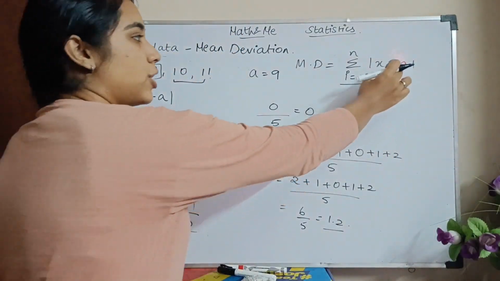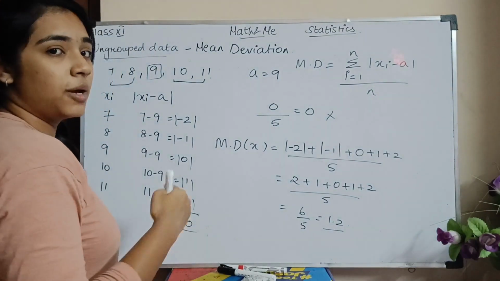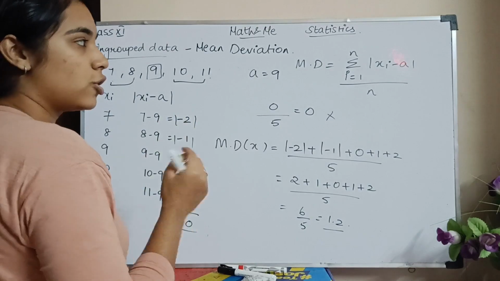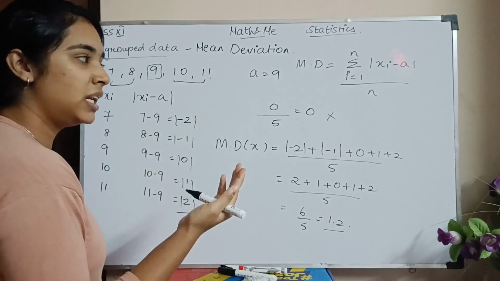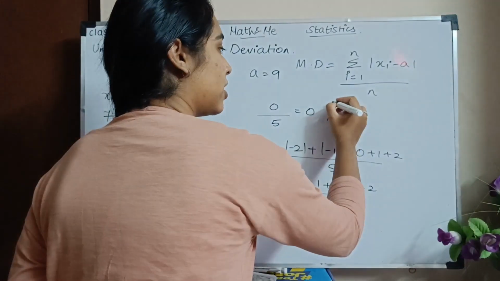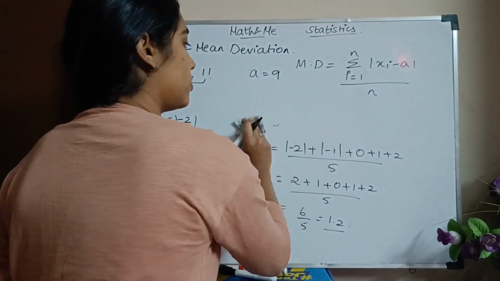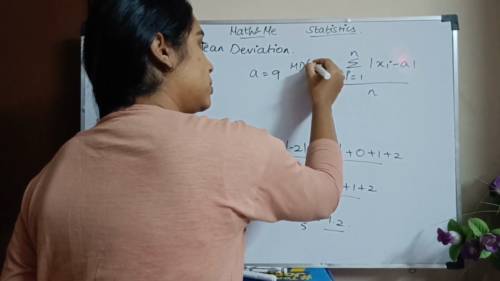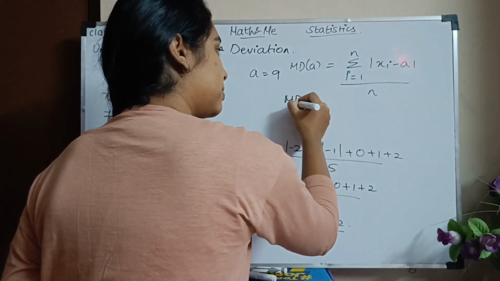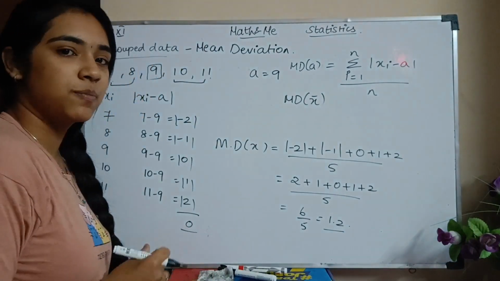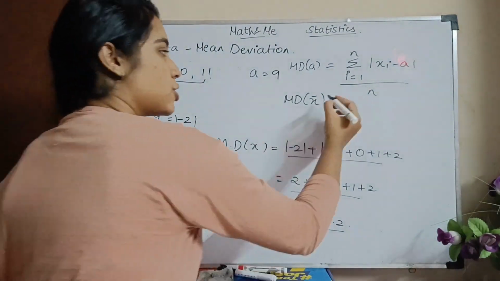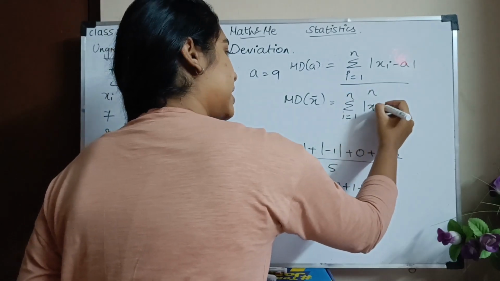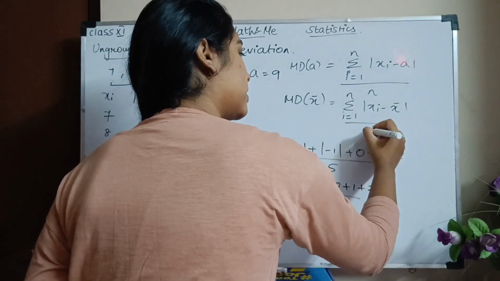Instead of a here, we are also going to deal with the mean and median. So this is the deviation with respect to the middle value, correct? We are also going to see deviations with respect to the mean and median. I'll erase this. So this is with respect to a. So mean deviation with respect to a. I also have mean deviation with respect to x bar. X bar is what you call the mean. So sigma i equals 1 to n of xi minus x bar, the whole divided by n.